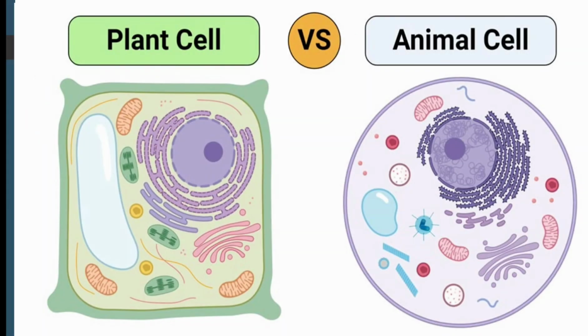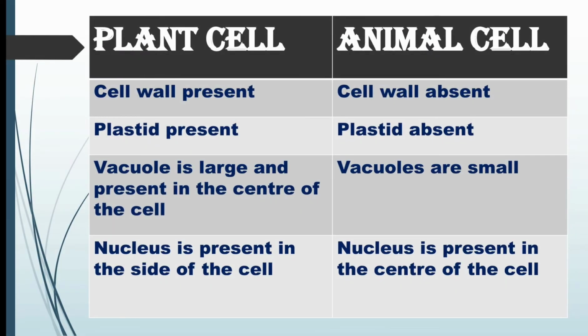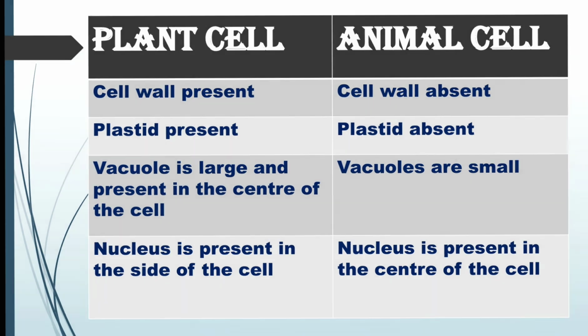Let us compare plant cell and animal cell. Differences between plant cell and animal cell. In plant cell, cell wall present. Animal cell, cell wall absent. Plant cell, plastid present. Animal cell, plastid absent. In plant cell, large vacuole present in the center of the cell, but in animal cell, vacuoles are small. In plant cell, nucleus is present on the side of the cell, but in animal cell, nucleus is present in the center of the cell.